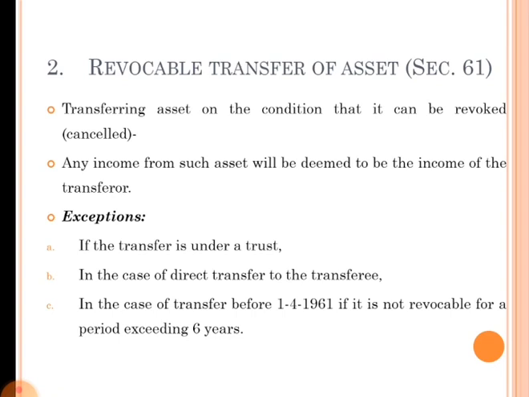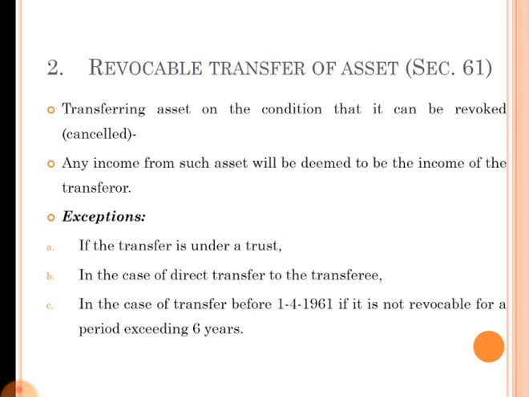That is why in case of revocable transfer of asset, the income from such asset is taxable in the hands of the transferor himself. There are some exceptions for this revocable transfer of assets.